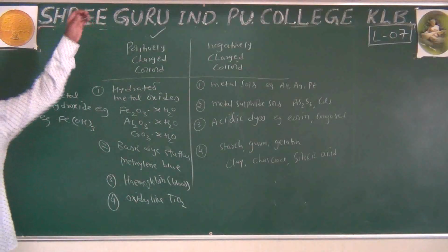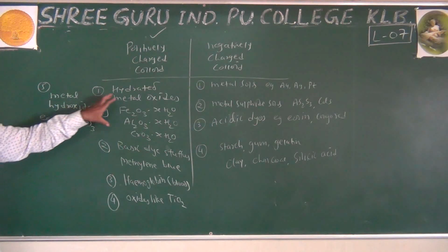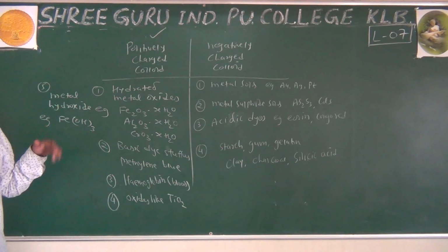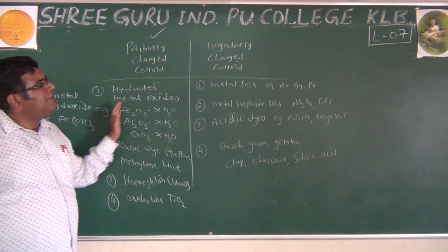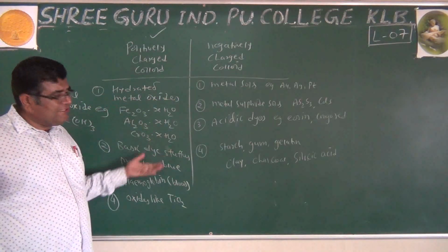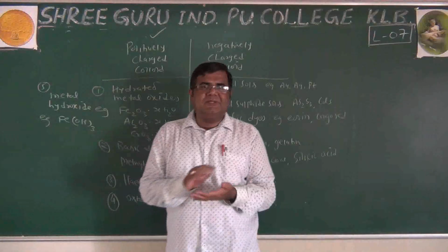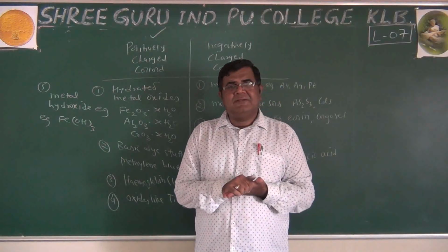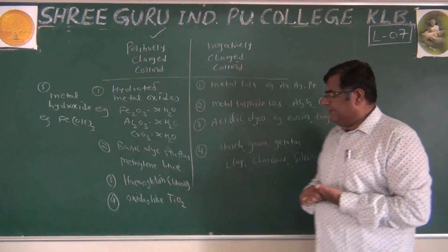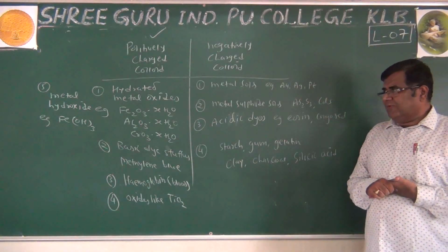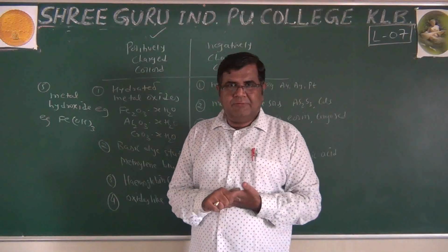So I have to remember this list because we have to use this information in various MCQs or in the theory examination also. So these are positively charged colloids, those are negatively charged colloids. How is the charge determined? By the electrophoresis method, which we will learn in the next class. So just read these points. If any difficulty is there, you can clarify that doubt. So thank you for watching this video.